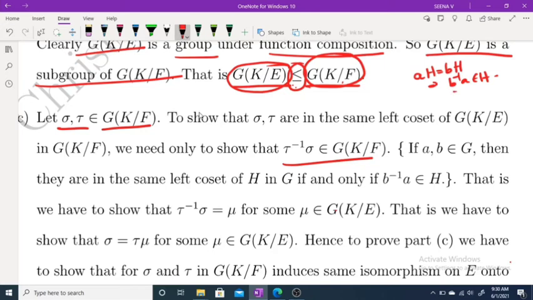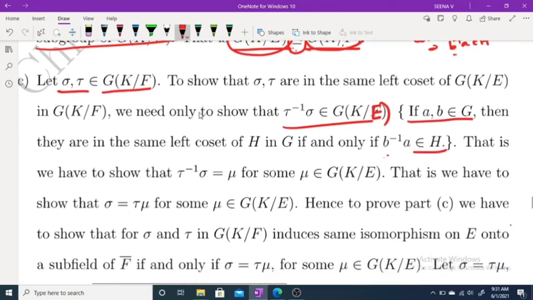I think B inverse A belongs to H like this. So if A and B belong to G, they are in the same left coset if and only if B inverse A belongs to H. So here we have to prove this belongs to E. Tau inverse sigma belongs to G of K over E.